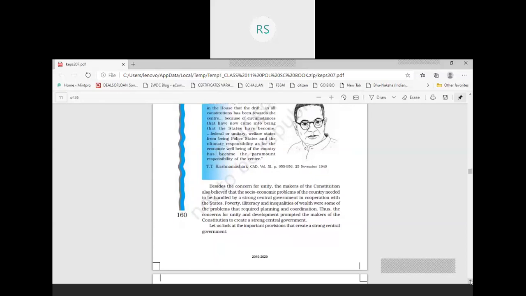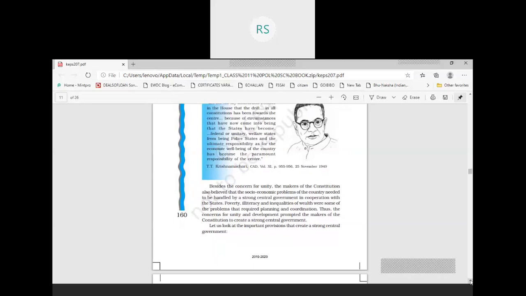If the states were given more powers, or we had adopted a federalism in which the center and the states are equally powerful, then in that condition there would be a lack of coordination and a lack of planning. So in order to bring this social and economic change, our constitution makers adopted federalism with a strong center.